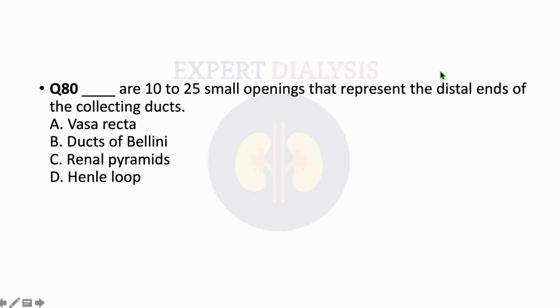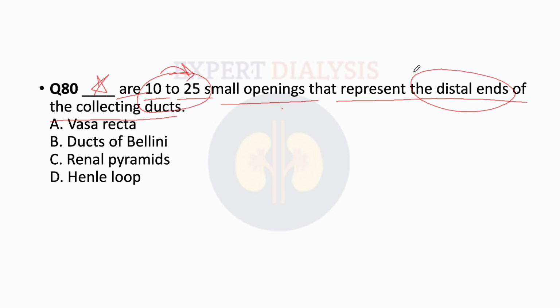Moving ahead to the 10th question of this part, the question says dash are 10 to 25 small openings that represent the distal end of the collecting duct. So here we have to name that particular part, which is 10 to 25 in number with small openings that represent the distal end of the collecting duct.